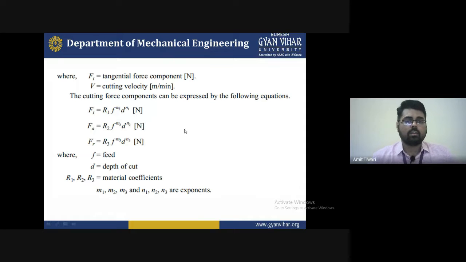So here we have some nomenclature. Ft is equal to the tangential force component in Newton. V is equal to the cutting velocity in meter per minute. The cutting force components can be expressed by the following equations. Ft is equal to R1 F^M1 D^N1 in Newton.